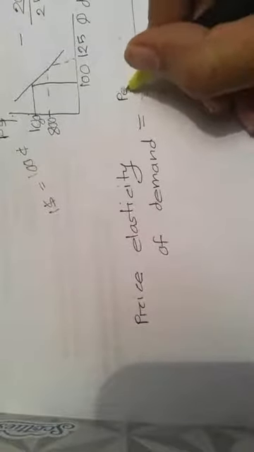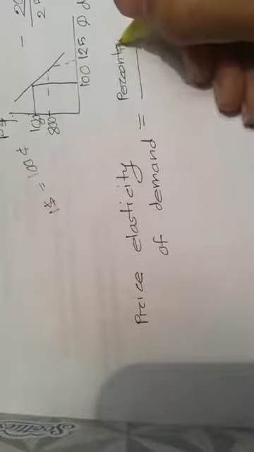Price elasticity of demand is the percentage change in quantity demanded divided by the percentage change in price. Now look at here, we are talking about the percentage.